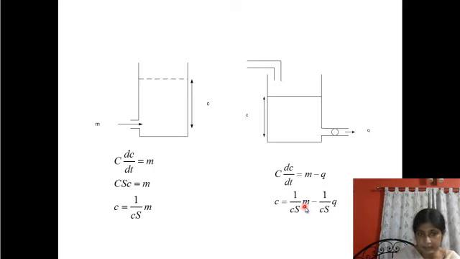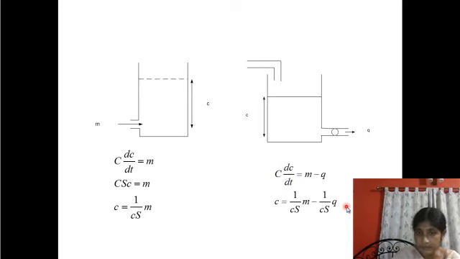One thing, this capital C and small c, this is a mistake. This should be capital C, 1 by Cs, and this is also 1 by Cs times m minus q. So this is the process capacitance, and this small c stands for level or potential value.